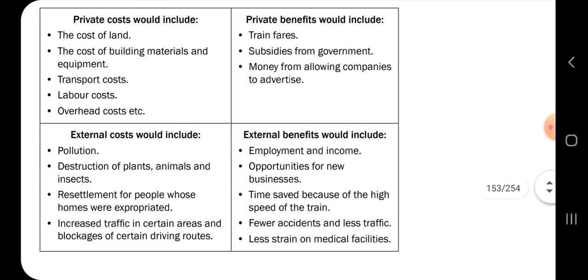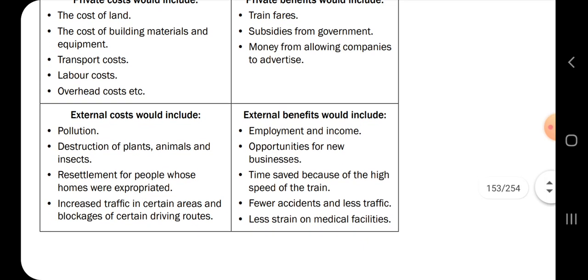These are private benefits. And then external costs would be pollution, destruction of plants and animals and insects, resettlement of people whose houses were expropriated for this project to take place. Now they have to be placed somewhere else, increased traffic in certain areas, and blockage of certain driving routes.